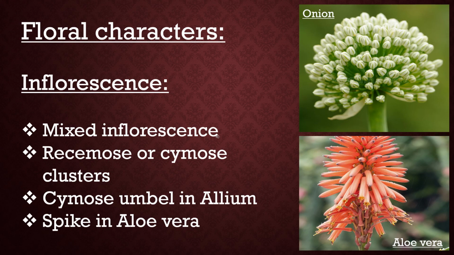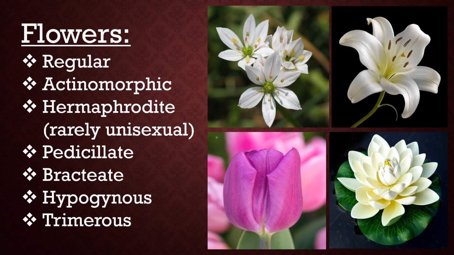You can see two different types of inflorescence in the family in the given pictures. This family has great economic importance due to its flowers. The flowers are regular, actinomorphic, and hermaphrodite. In some cases, they may be unisexual, as in case of Smilax. Flowers are pedicellate, bracteate, hypogynous, and trimerous.